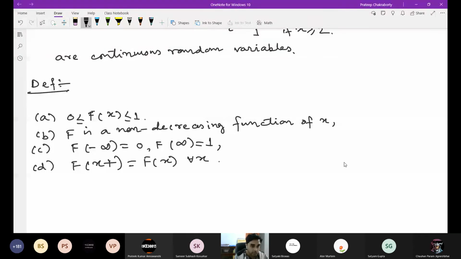Instead of this, we can say a function is a distribution function if it satisfies these four properties.